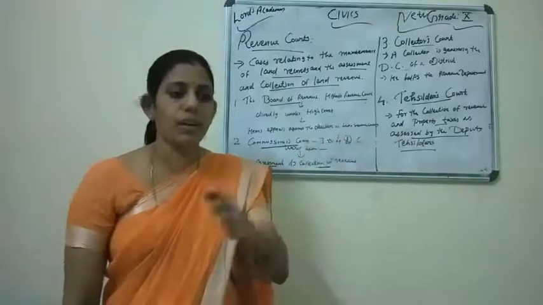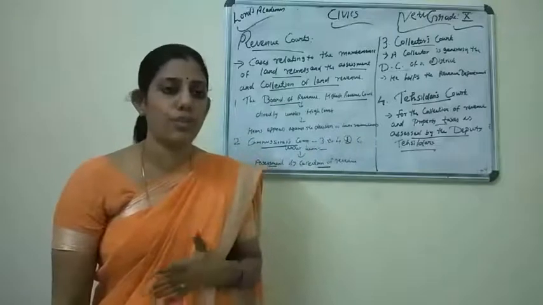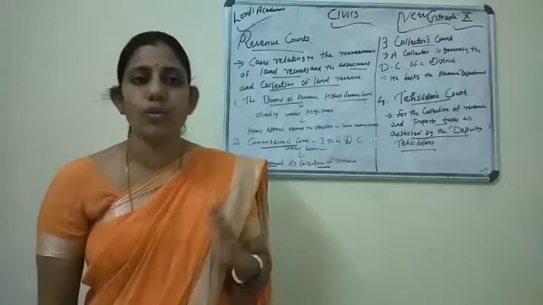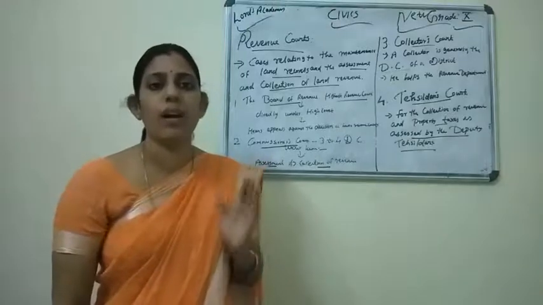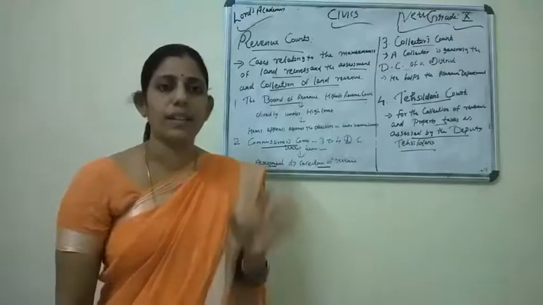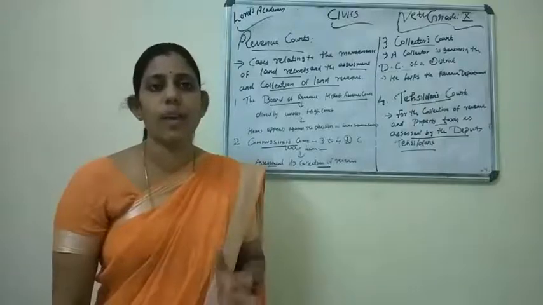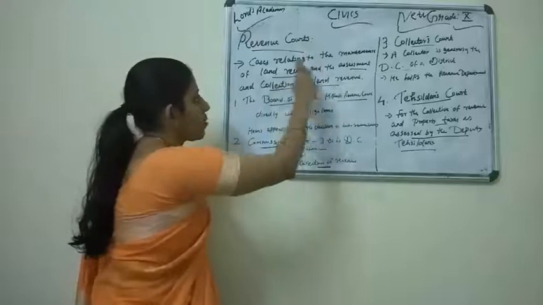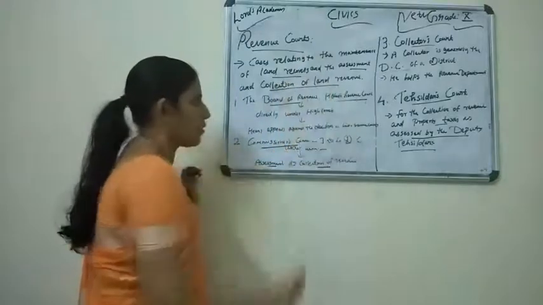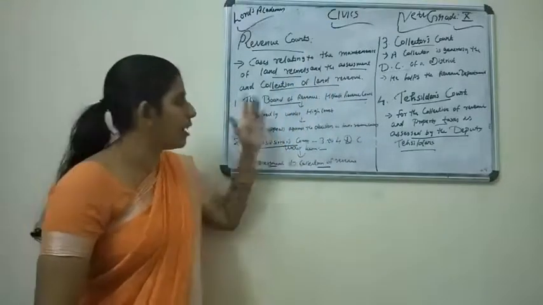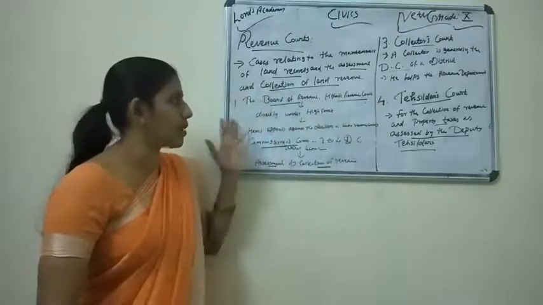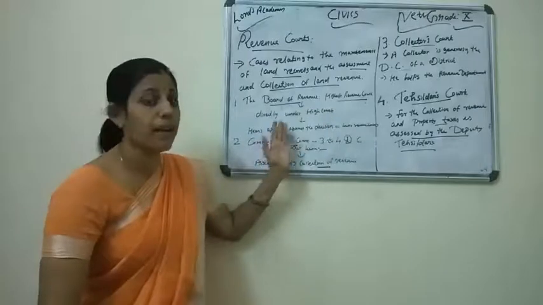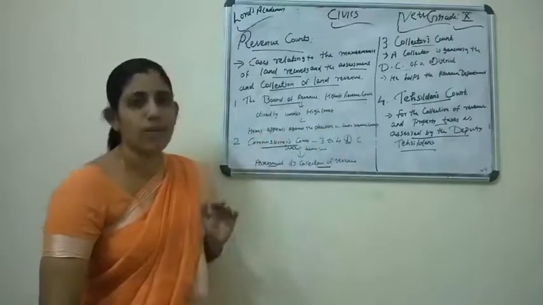So this is the first part of this topic. What is the first part of this topic? About the subordinate courts. The courts at the district level and below are known as subordinate courts. There are three types of courts: civil court, criminal court, revenue court. Revenue courts handle cases relating to maintenance of land records and assessment and collection of land revenue. Four categories are there. The highest revenue court is the Board of Revenue. It works directly under the High Court. It hears appeals against the decisions of lower revenue courts.